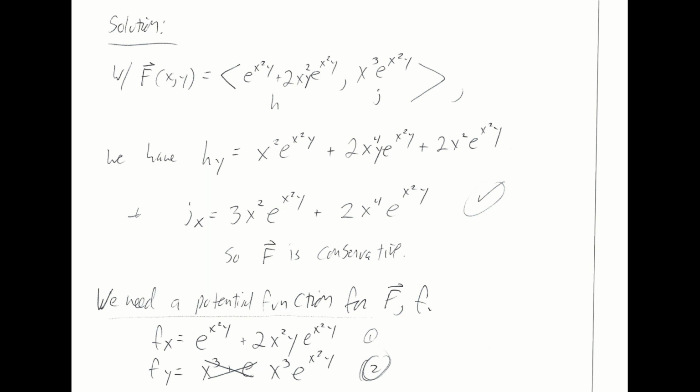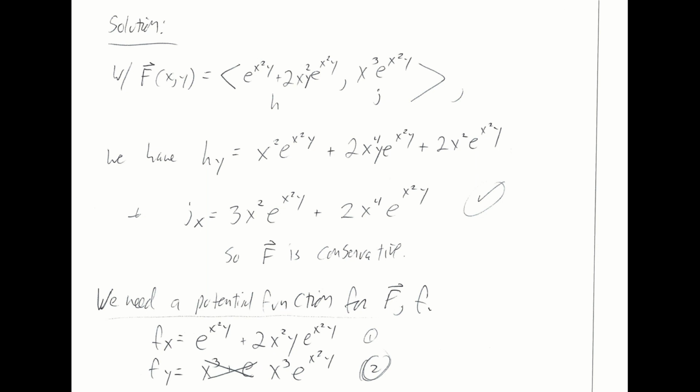Right. Oh, there should be a y here, so there's yet another typo. I apologize, folks. There should be a y factor right here, and I'll put it back into the notes. But note that I missed that. When I took the partial of this exponential with respect to x, it should have been a 2xy coming down to make 2x to the fourth y and the exponential. I'll fix it in the notes, but we are going to press forward with the video.